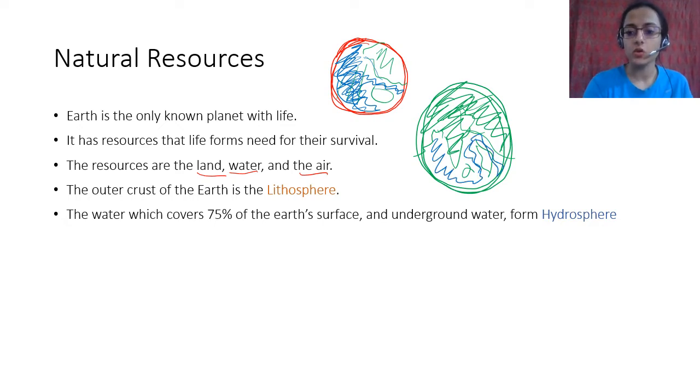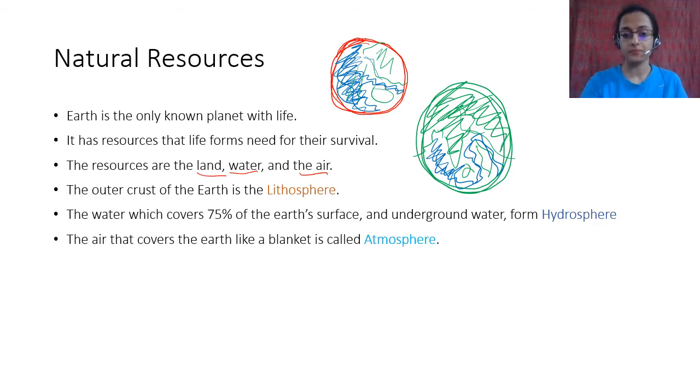This is the oceans, but you also have land mass below these oceans, and that is also part of the lithosphere. Hydrosphere also includes water that is found below the land, right? So below the water, whatever land is there is also part of lithosphere, and below the lithosphere, whatever water is there is also hydrosphere.